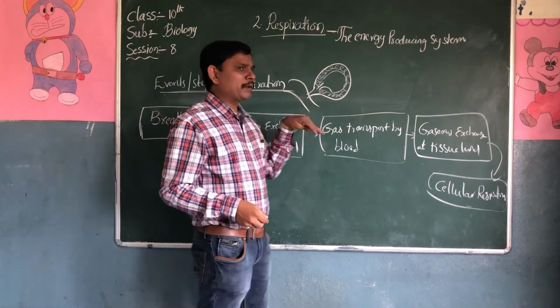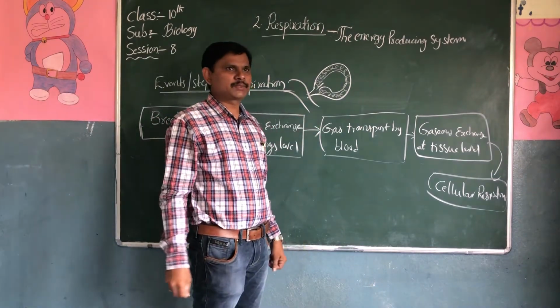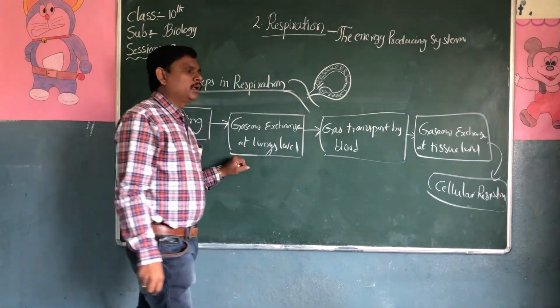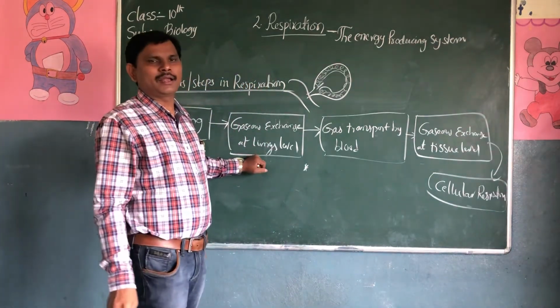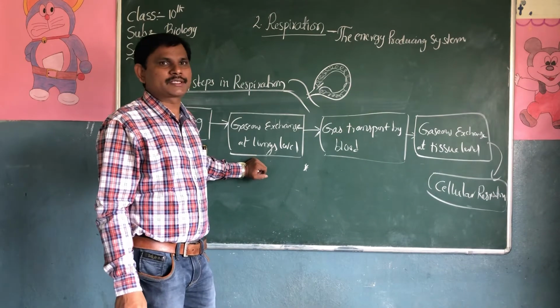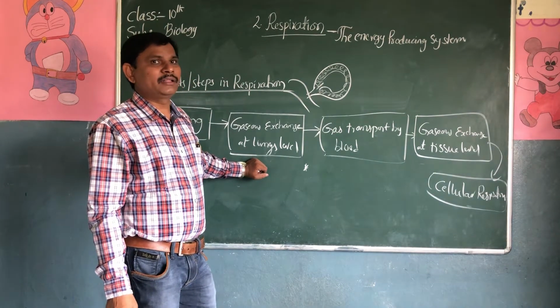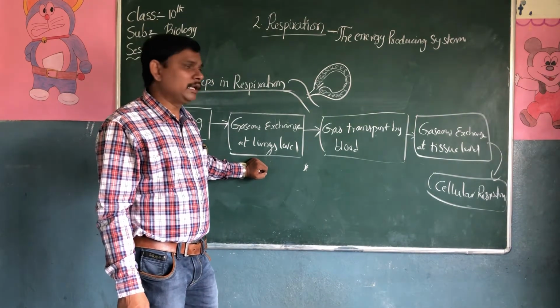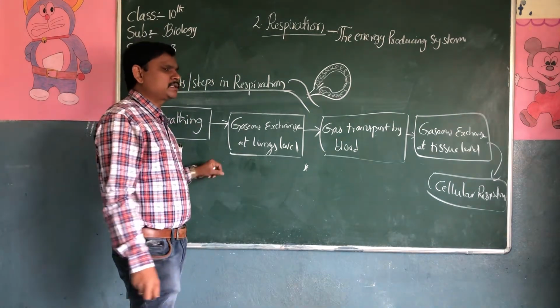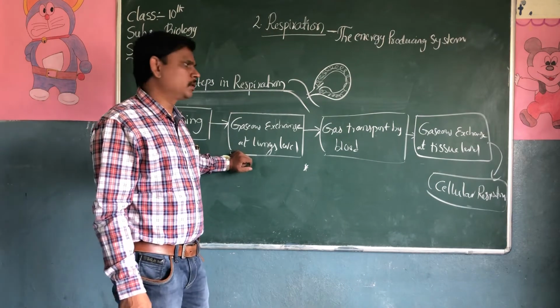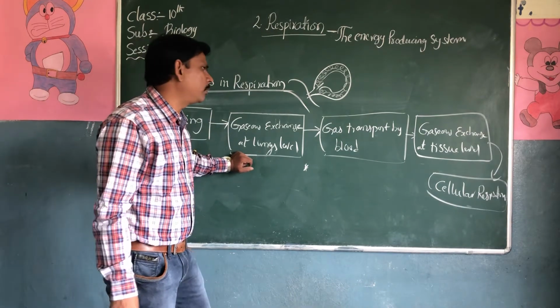Gas transport by blood. So why is the blood red in color? This is a simple question we discussed in 8th and 9th class also. Why is the blood red in color? Due to the presence of hemoglobin.